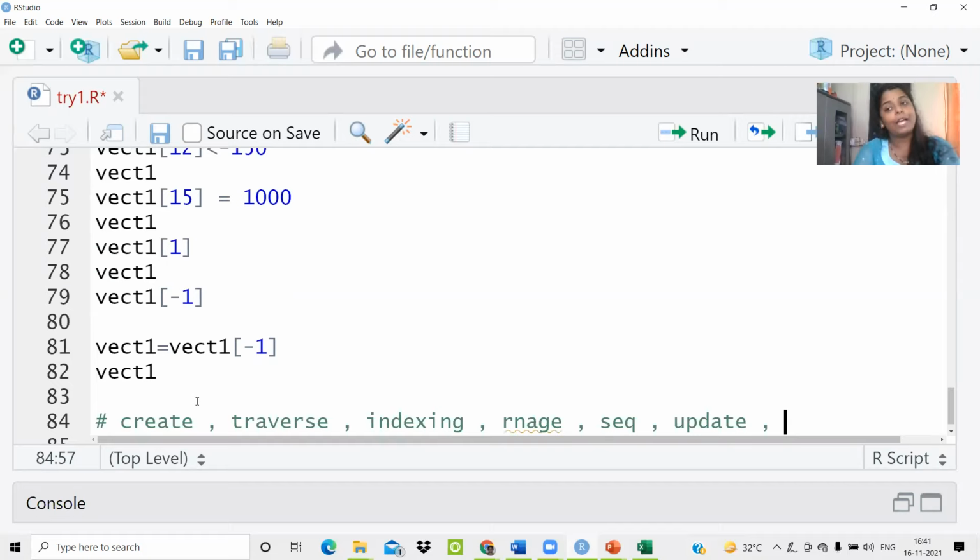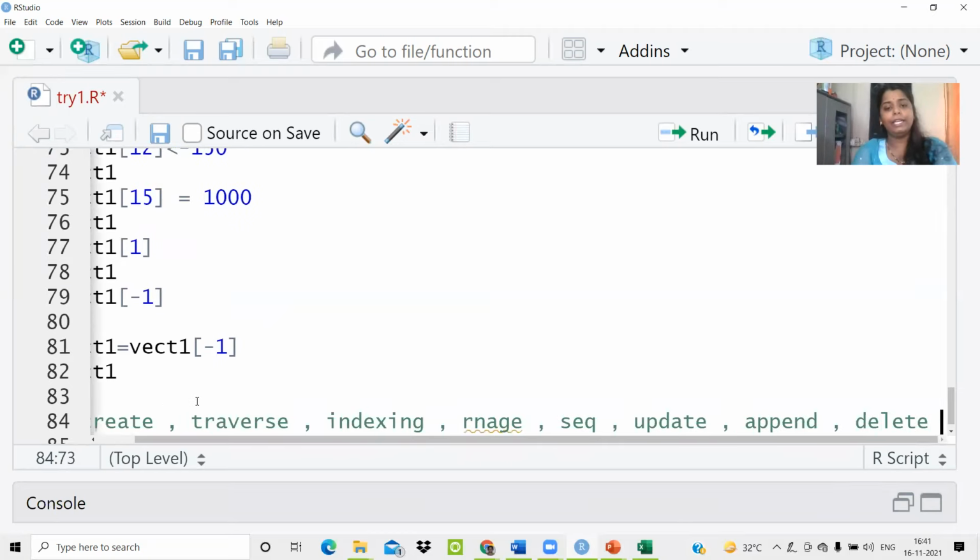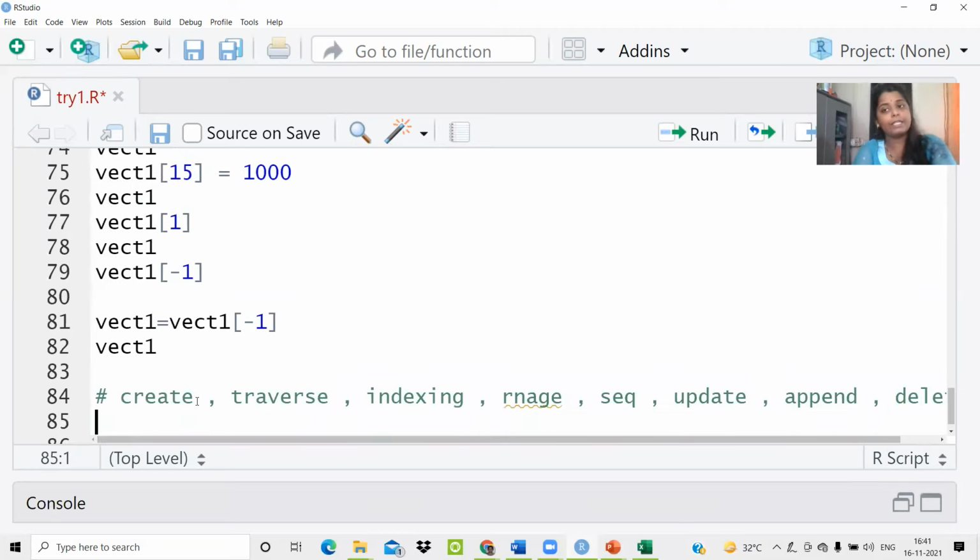We have seen what will happen if you try to append an entry to the vector. And we have also seen how to delete a certain entry from the vector permanently as well as temporarily. So we can call it excluding versus deleting. Exclude is not permanent, it's temporary. But when you say you are deleting, that means you are making permanent changes.